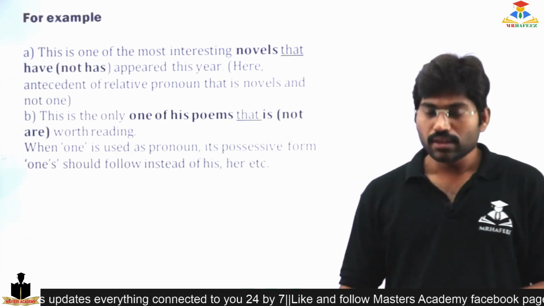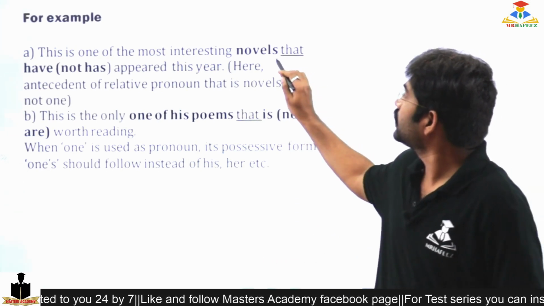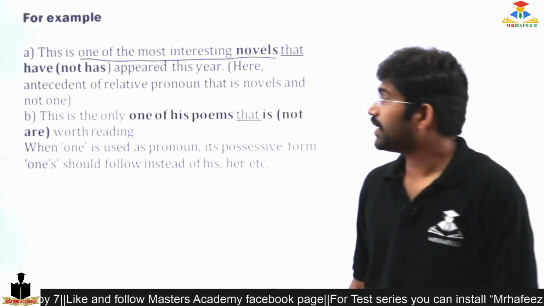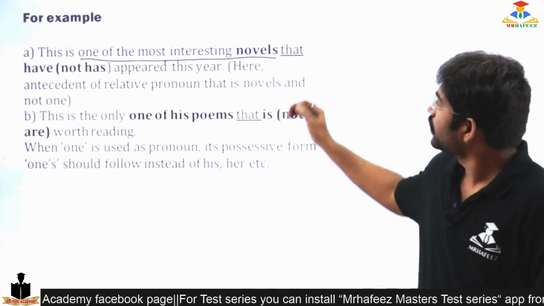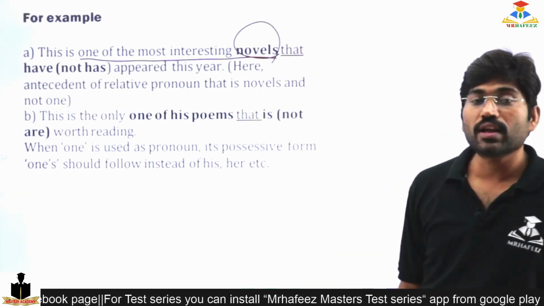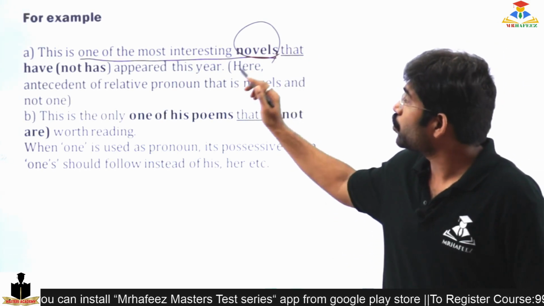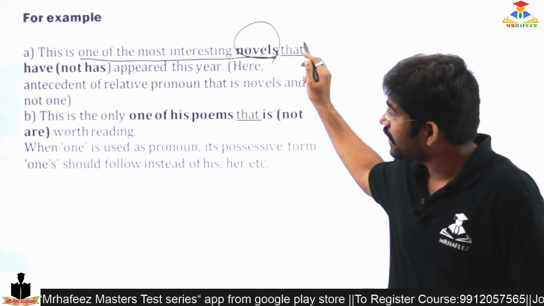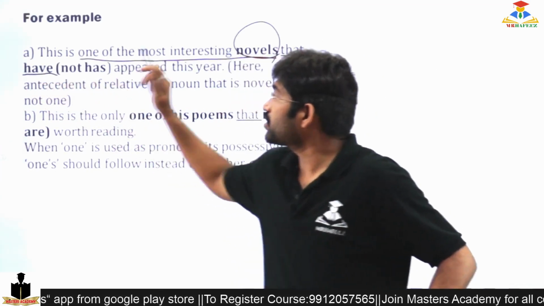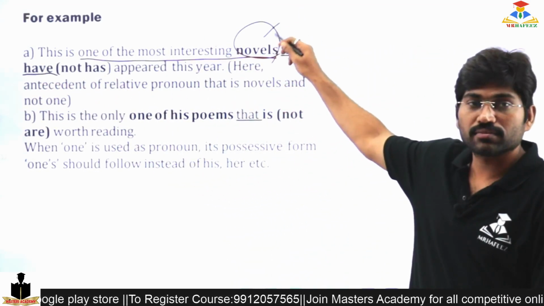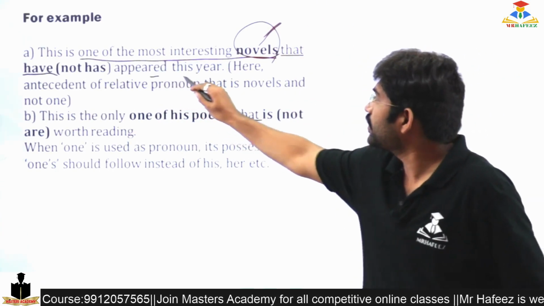The other. This is one of the most interesting novels. This is one of the most interesting novels. So at present I am speaking about novels. So is novels a plural? Yes, I am speaking about the novels. This is one of the most interesting novels that have appeared this year. Why have? Because it's a plural one.